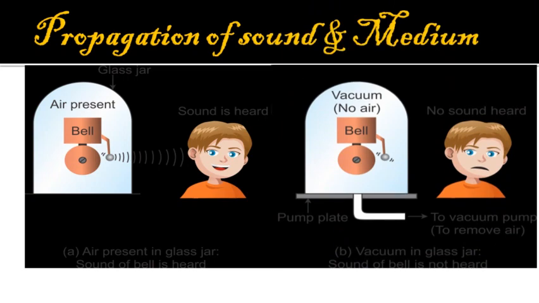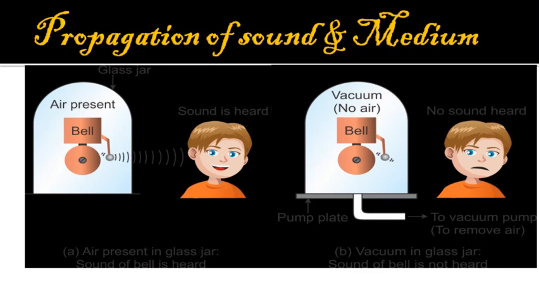Now you can see the tube connected to the vacuum pump, and this is used to remove all the air which is present inside the jar. When the vacuum pump is switched on, it starts removing all the air from the bell jar, and as the quantity of air inside the bell jar decreases, the level of ringing sound heard outside also decreases.